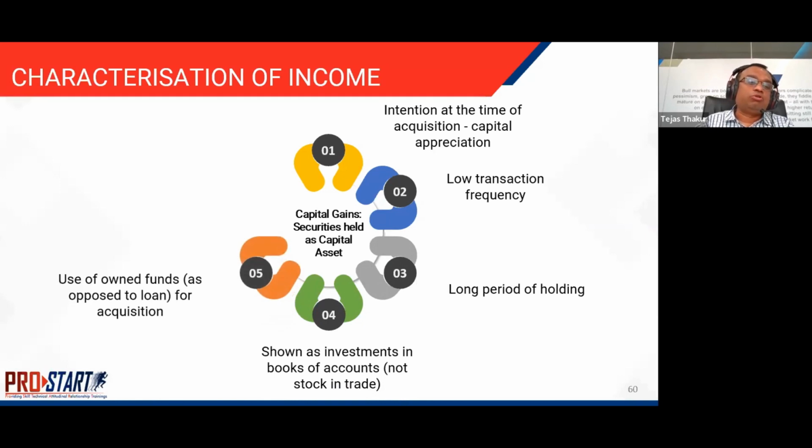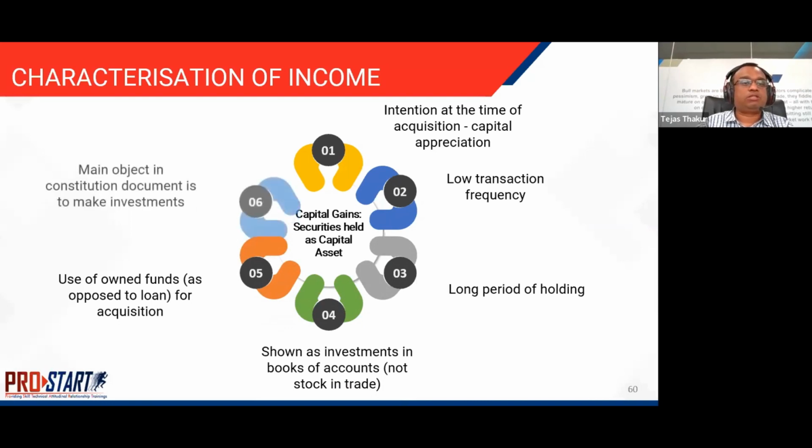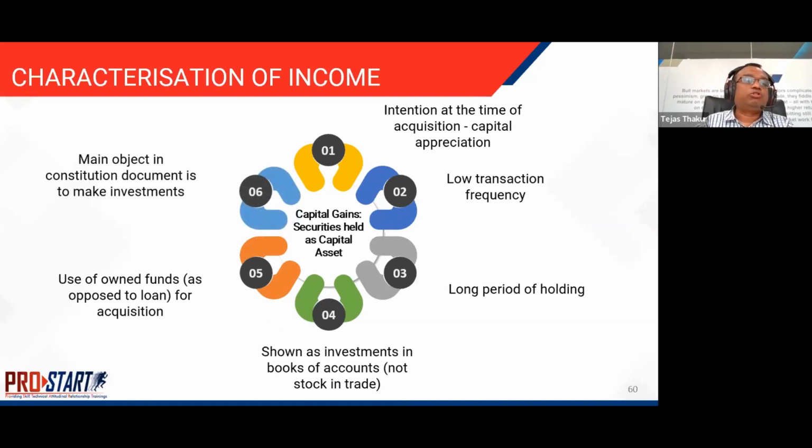It is use of own funds as opposed to loan for acquisition. This is an illustration. So it's not necessary that if you have taken a loan to acquire an asset, it will be treated only as business income. If you can satisfy the income tax officer, it can still be treated as a capital gain. The main object of the constitution document is to make investments. So these are the illustrative cases which make an asset a capital asset.